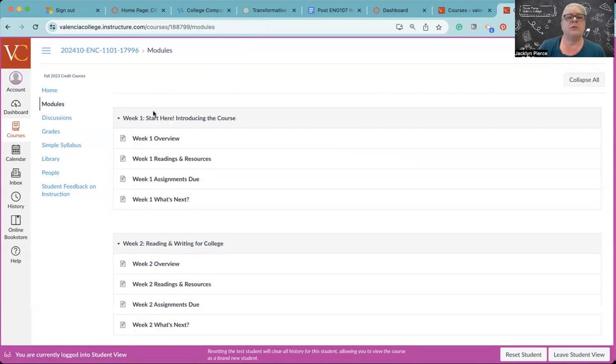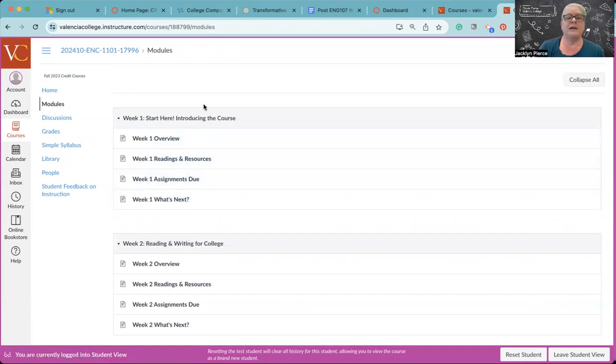In week 1, we are going to obviously do the materials that are in week 1, and each week is set up roughly the same way. You've got an overview, you've got the learning, the readings and resources. So this is where you do the actual learning. There'll be reading assignments and videos and activities, like I said. The next page in Canvas, that's what we call them, is the assignment. So anything that's going to be graded will be linked on this assignment right here. And then there's a little preview.